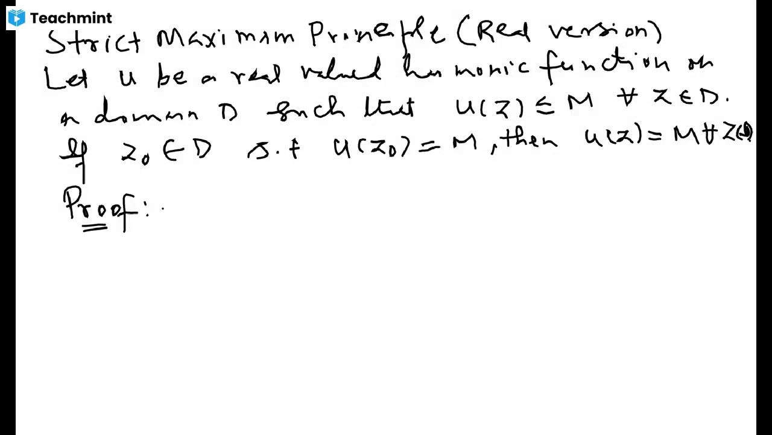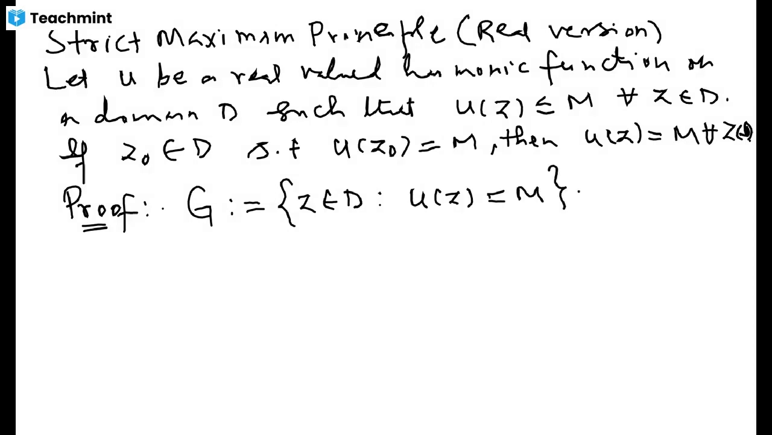That a non-constant harmonic function will never attain this m at any point inside the domain D if m is a maximum value. And the idea of the proof is completely topological, it will make use of this mean value property. And the proof is, first we are going to construct a set G of all those points from the domain D over which this harmonic function u takes the value m. Now clearly, since z₀ is one such point which belongs to G by hypothesis, this G is a non-empty set.